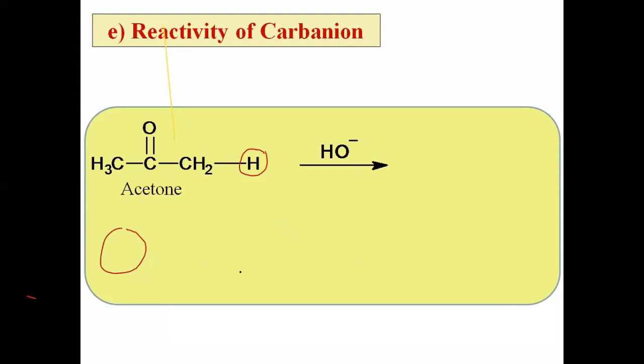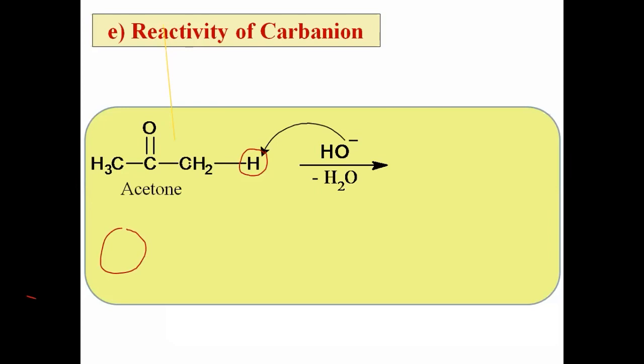In first step, acetone reacts with the base. We are using KOH or NaOH. Means there is an OH minus, a nucleophile OH minus. Now what happens here? In first step, that OH minus takes one alpha hydrogen atom, and thus that OH and that hydrogen form a water molecule.